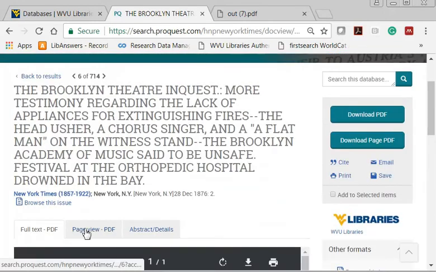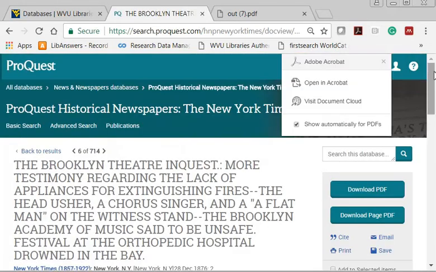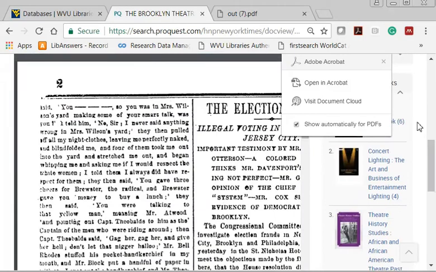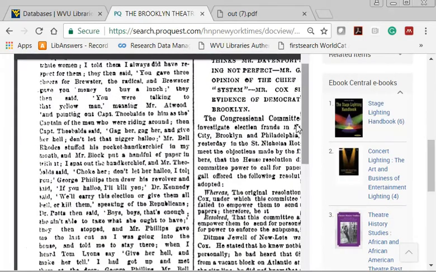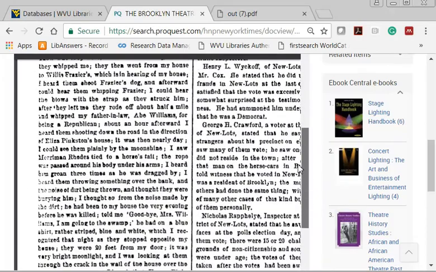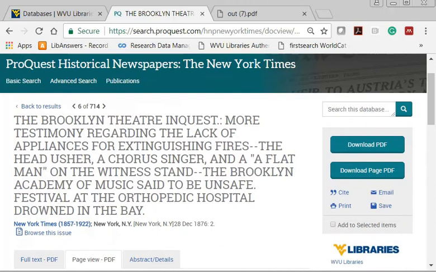You can also use the page view PDF, and this gives you a scan of what the page looked like, the entire page of the newspaper that contains that article. On the right, you have options to download the PDF, download the full page PDF, cite, print, email, and save that article.